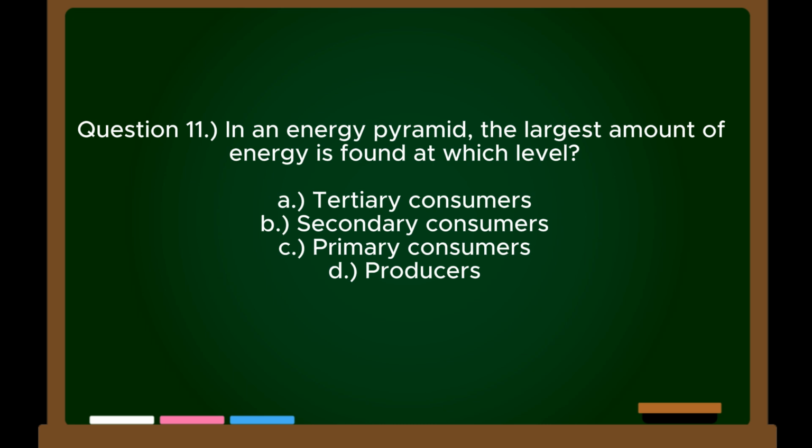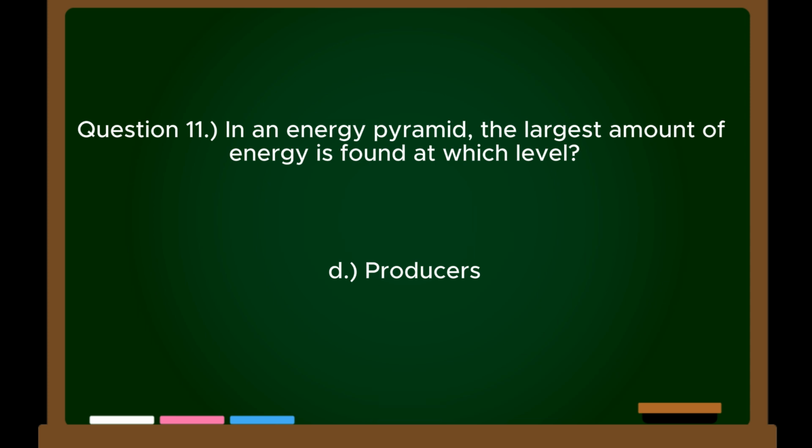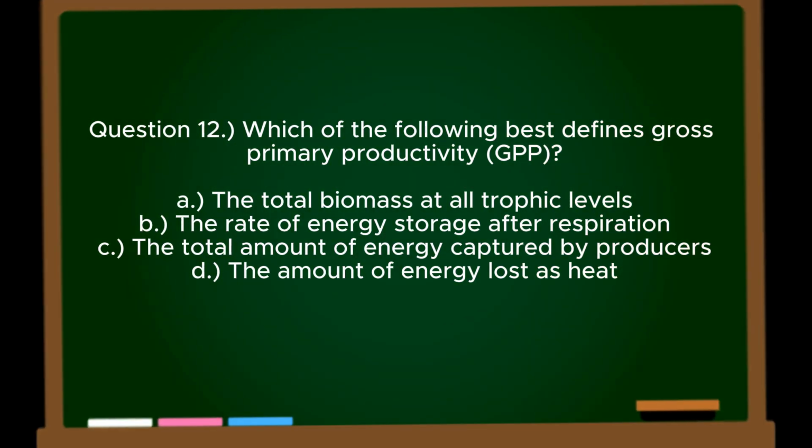Question 11. In an energy pyramid, the largest amount of energy is found at which level? A. Tertiary consumers. B. Secondary consumers. C. Primary consumers. D. Producers. Correct answer, D. Producers.